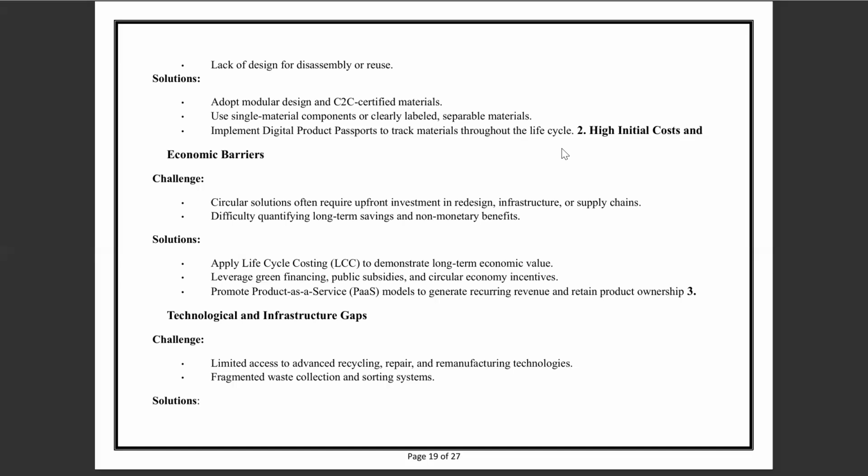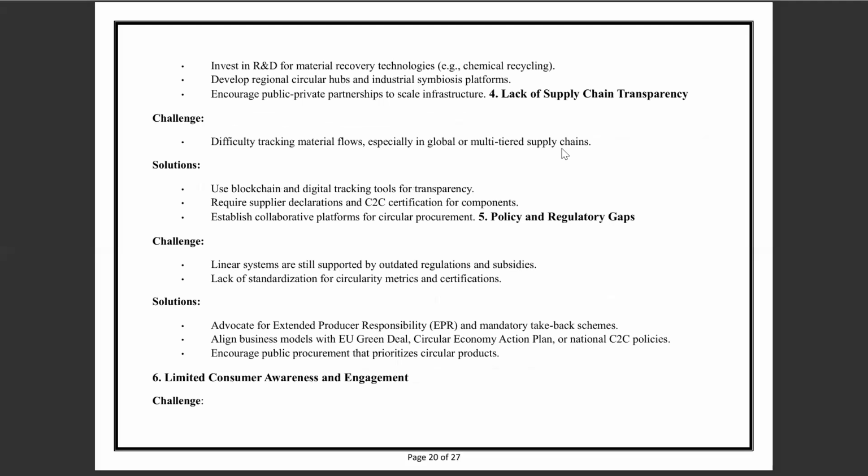infrastructure gaps. The challenges include limited access to advanced recycling, repair, and remanufacturing technologies, and fragmented waste collection and sorting systems. The solution to this problem is to invest in R&D for material recovery technologies, for example, chemical recycling, develop regional circular hubs and industrial symbiosis platforms, and encourage public-private partnerships to scale infrastructure.